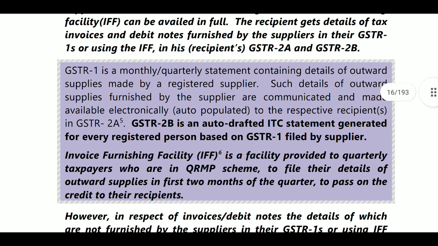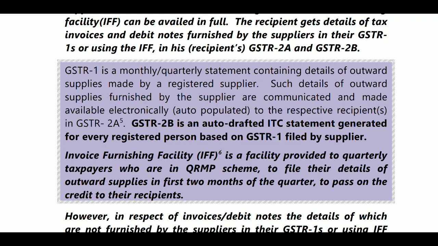GSTR 1 is a monthly or quarterly statement containing details of outward supplies made by a registered supplier. Such details of outward supplies are communicated and made electronically auto-populated to the respective recipient in GSTR 2A. GSTR 2B is an automated ITC statement generated for every registered person based on GSTR 1 filed by the supplier. Based on that GSTR 2A and GSTR 2B, you must claim the ITC.